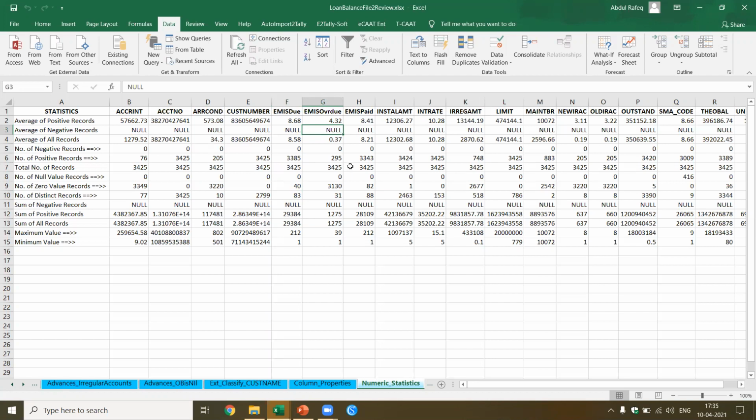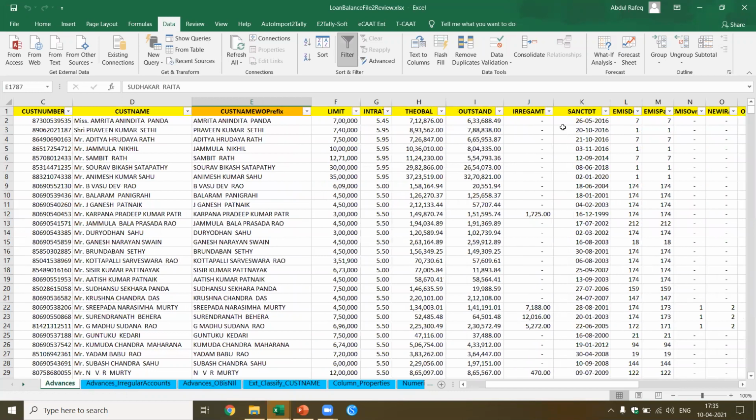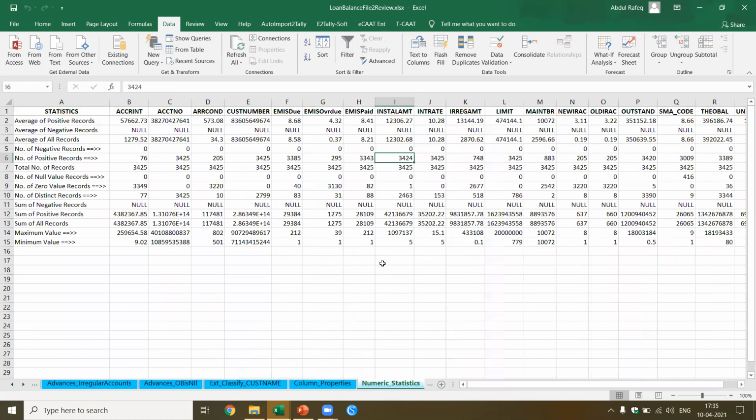Installment amount. Now, if you look at the installment amount, there are totally 3,4,4, which means for one account, installment amount has not been marked. You can go and identify why it is not marked for that one account. Let's cross check whether what we got is right. So if you come to advances, I was talking about the column statistics, this one, installment. I said for one account it has not been marked. I want to validate whether that's correct.